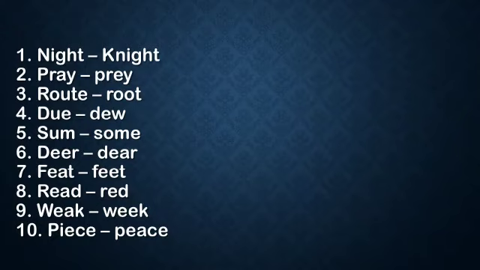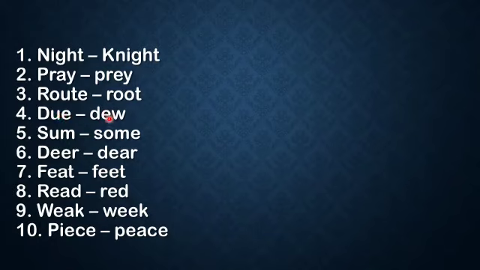Some more homophones we can see here. Night, this is night time, and knight, this is a soldier. Pray, this is praying to God, and prey means the thing we eat, food. Root means way, route. This root is a tree's root, a plant's root. Due means reason or pending.